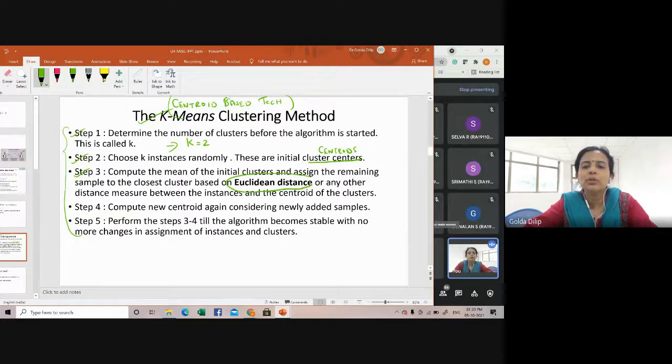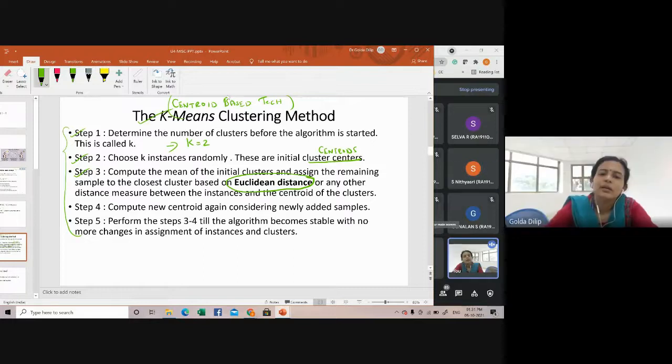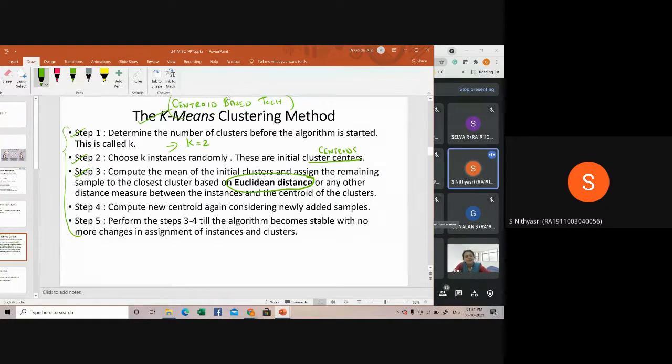Have you heard about Euclidean distance? At least a yes or a no. No one will respond. At least one no? Yes, ma'am. Do you know the formula for it? x2 minus x1 the whole square plus y2 minus y1 the whole square, and the square root of that.